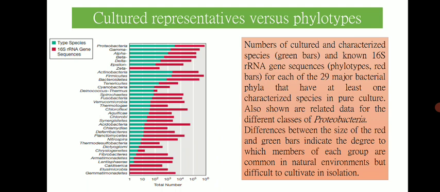So it could be argued that these traditional cultivation strategies use conditions completely different from the natural environments of many microorganisms, and are an important contributing factor to the failure to cultivate most microbes in pure culture.